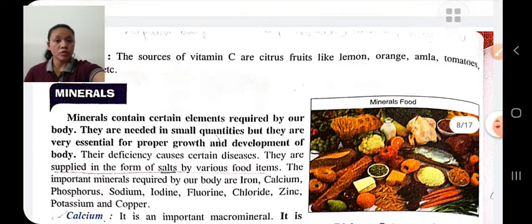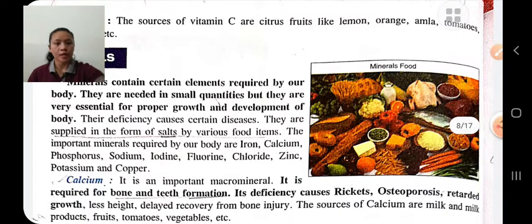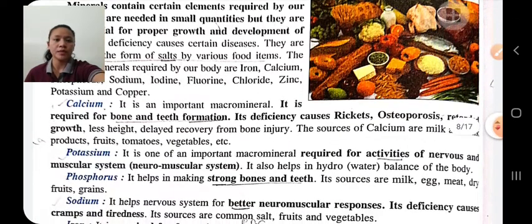Minerals are also divided into two parts, macro minerals and micro minerals. Macro minerals are those minerals which are required in large quantity, that is calcium, magnesium, potassium, sodium, phosphorus, chloride, sulfur, etc. And micro minerals are those required in small quantity like iron, iodine, copper, zinc, fluoride, etc.